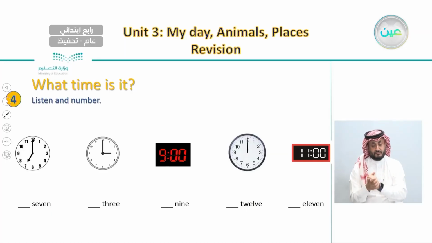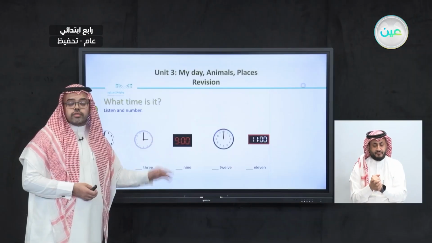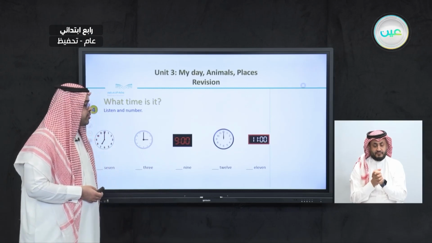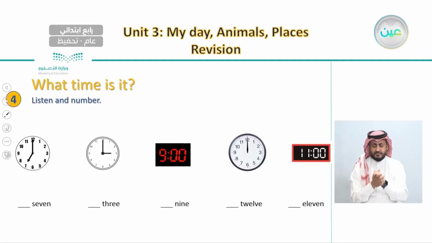After this, we learned how to say, what time is it? Here you need to listen to the time and match each of these times with the right numbers. For example, the first time we listen to is 12. Which of these times did we listen to first? It is 12. So here we go to 12 and we write number 1.